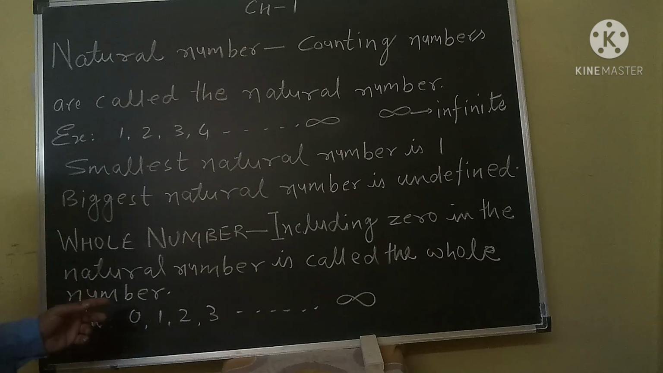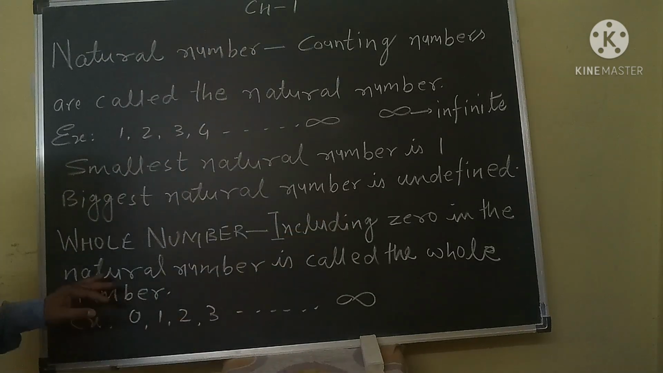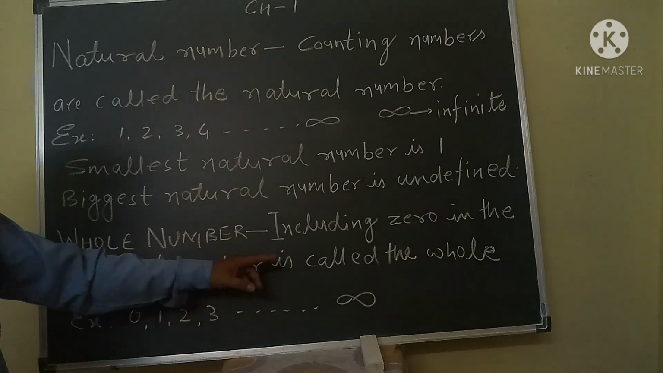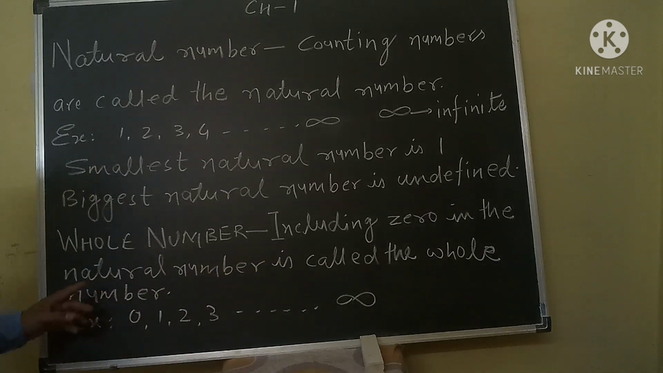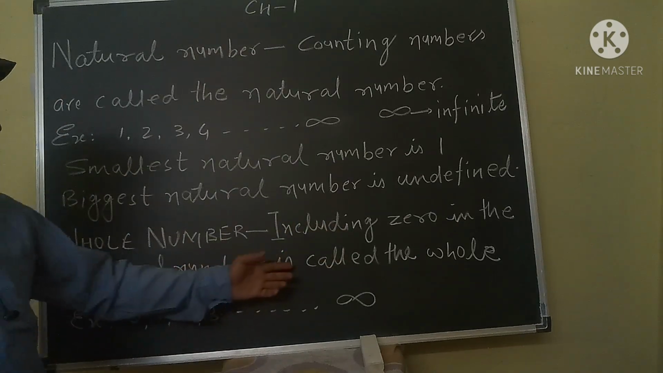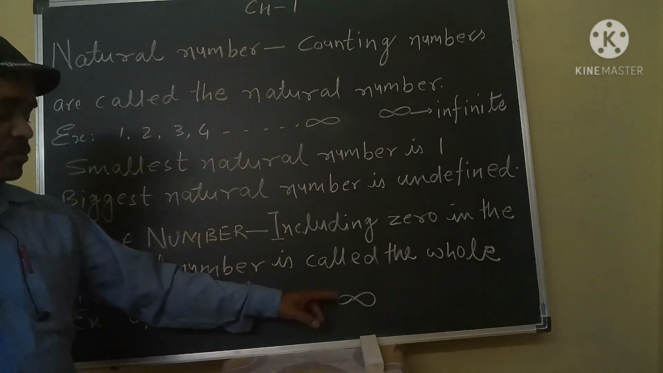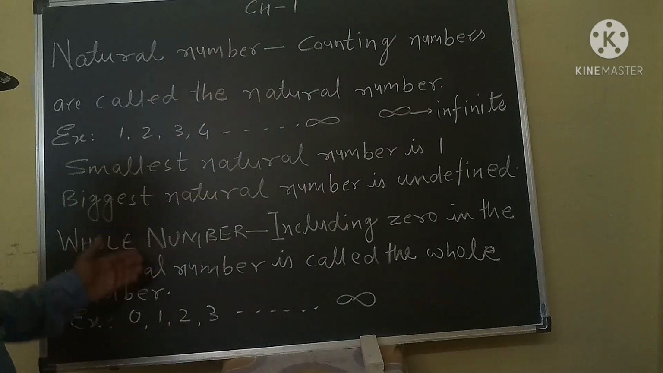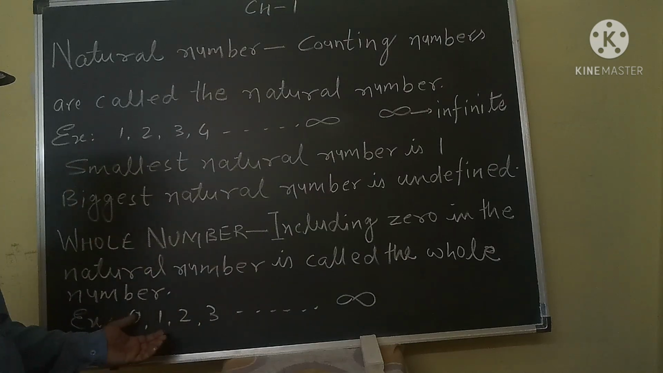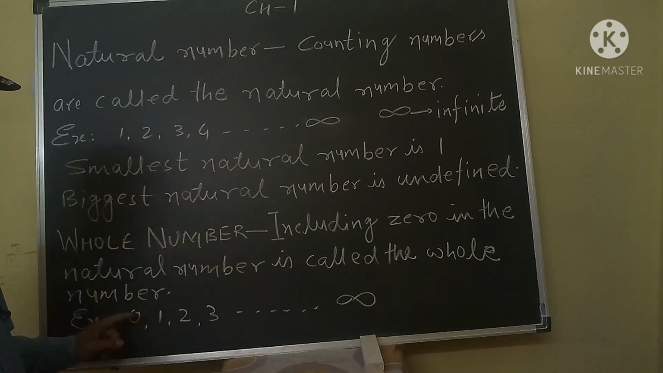What is the definition of whole number? Including 0 in the natural numbers is called the whole number. For example, 0, 1, 2, 3 and so on. According to the example, which is the smallest whole number? The smallest whole number is 0.